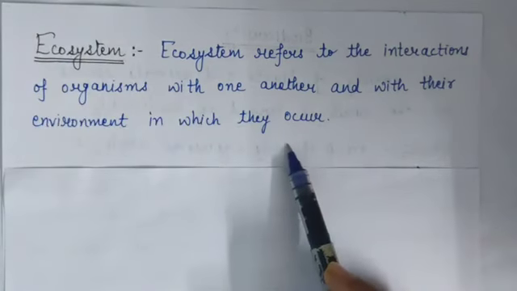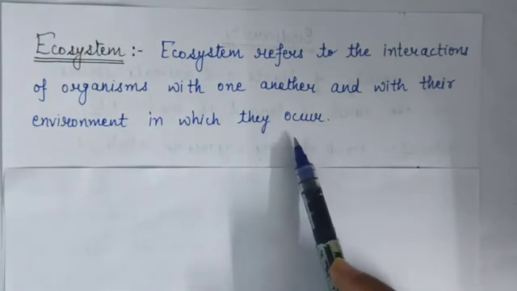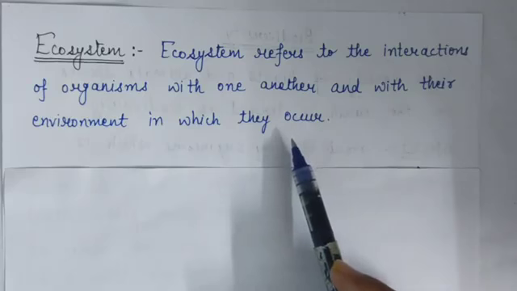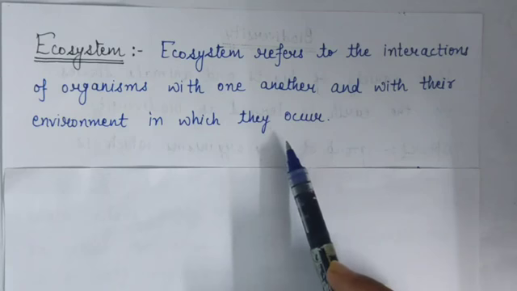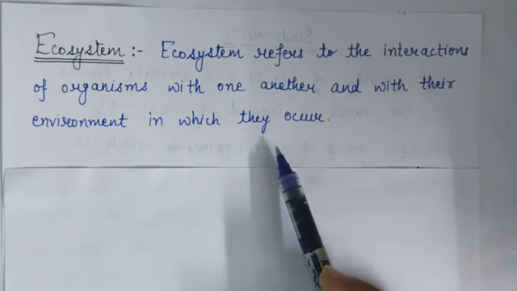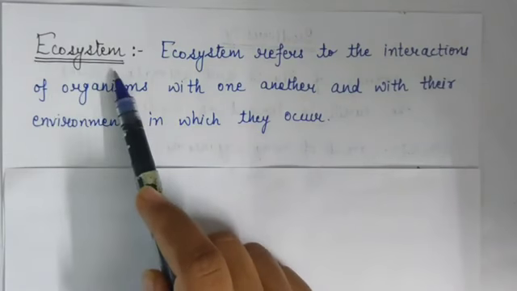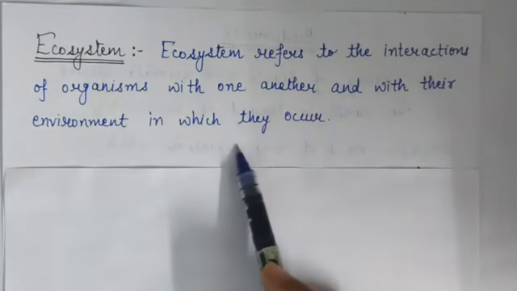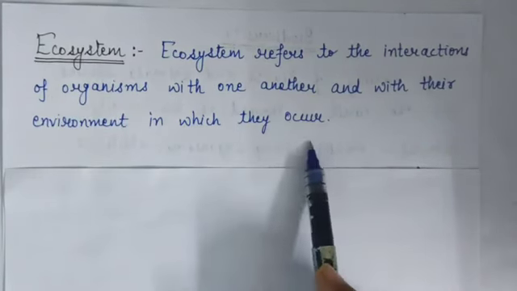Means an ecosystem is a community of living organisms like plants, animals, microbes with the non-living components of the environment, means their interaction with the non-living components of the environment like air, water, soil. Okay, so they form ecosystem. Their interaction refers to the ecosystem.